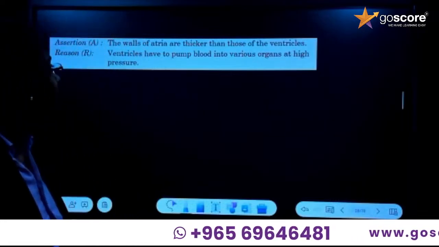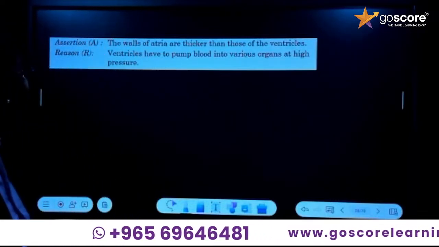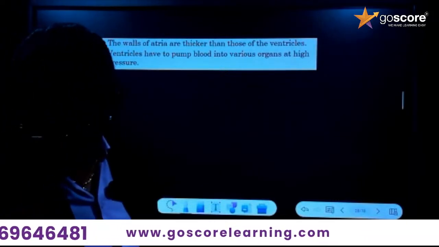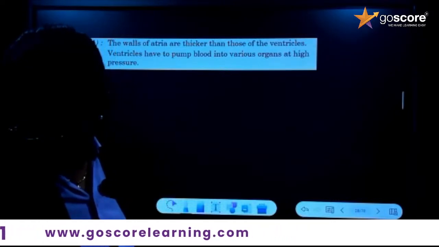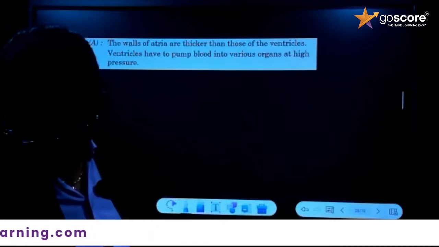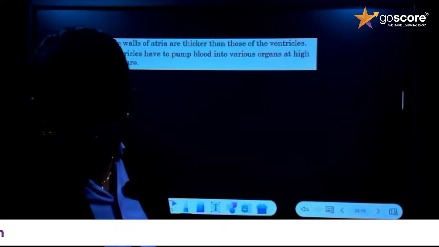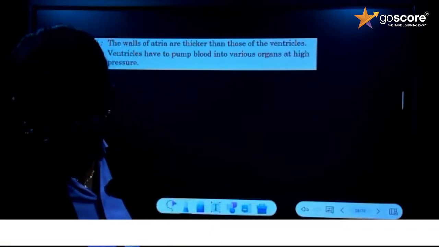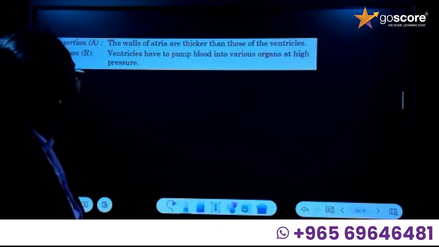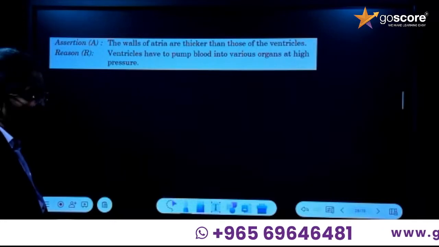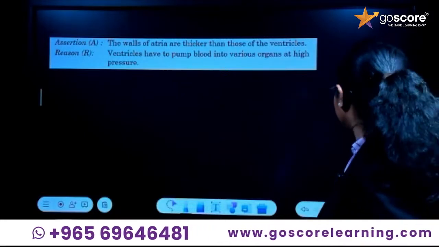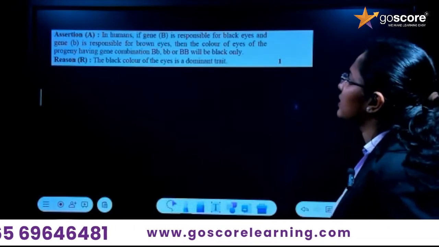A is true actually? The walls of atria are thick, right? Is it thick or thin? Give me the answer. A is false, R is true. So R is true: ventricles have to pump blood into various organs at high pressure. Yes, it is a correct statement. So A is a false statement. Then we could go to the next question.